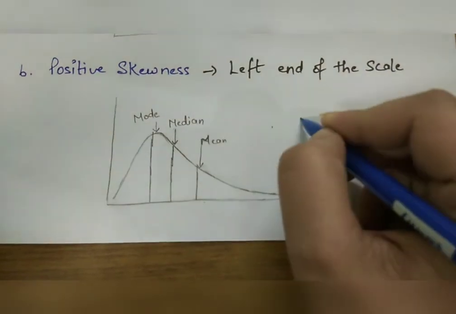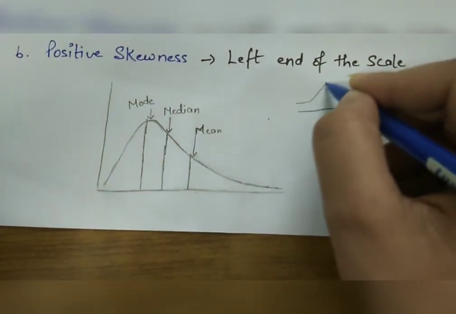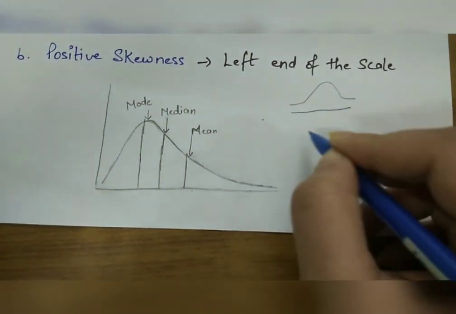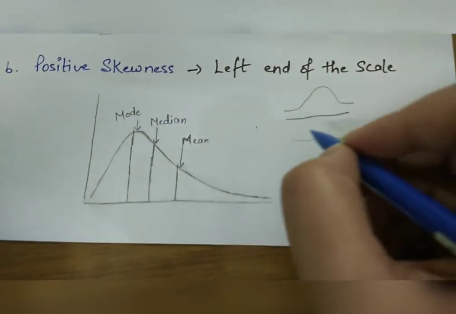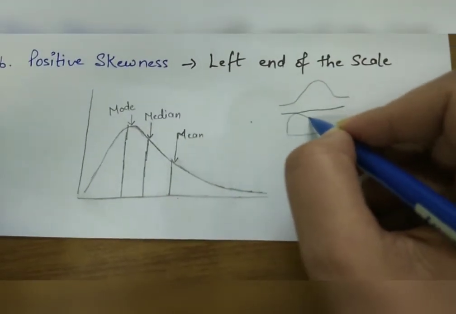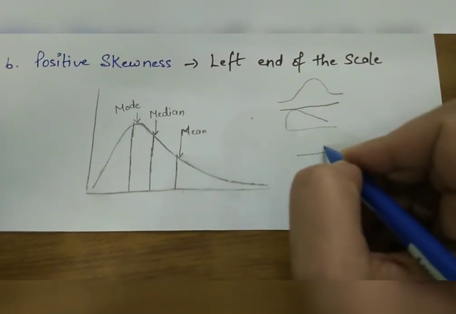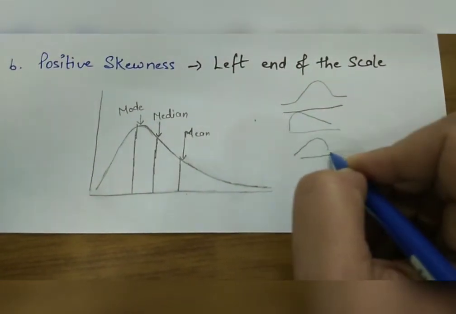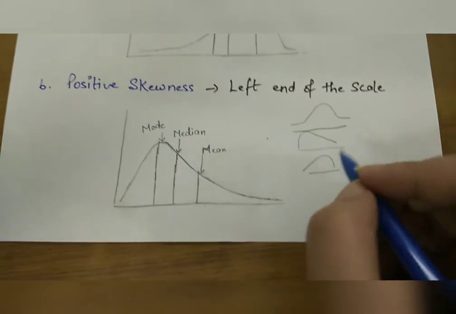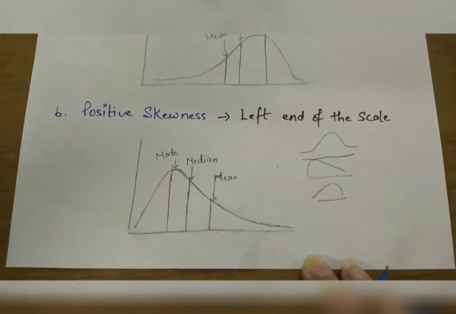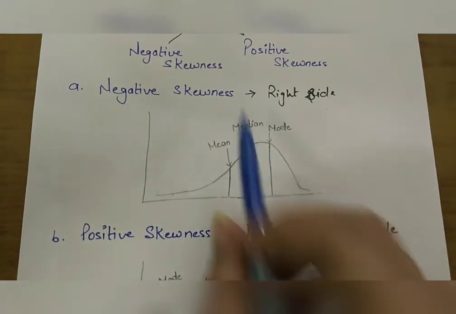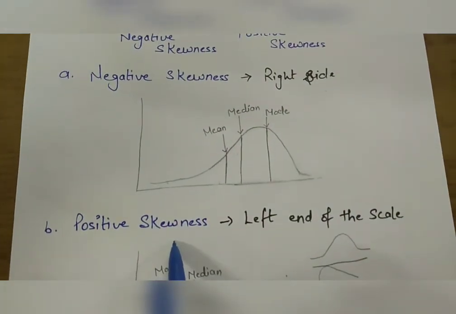A normal distribution curve is bell shaped, but positive skewness shifts it to the left side and negative skewness to the right side. So, this is skewness. We have done two types, negative and positive skewness.